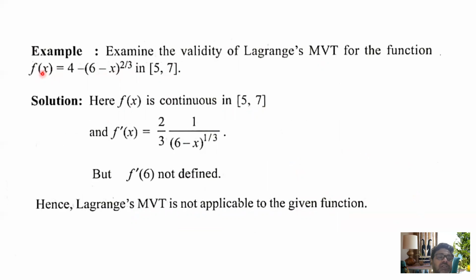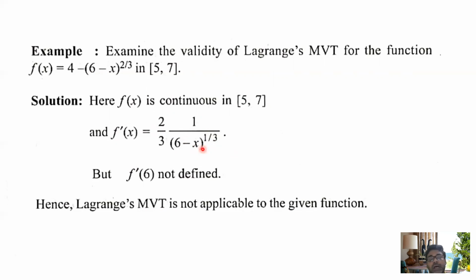Now you differentiate this. What is f'(x)? f'(x) = (2/3)(1/(6 - x)^(1/3)). From here it is clear that if I put x = 6, because 6 lies in between this interval, your f'(x) is undefined. It's correct, so f'(x) is not defined.